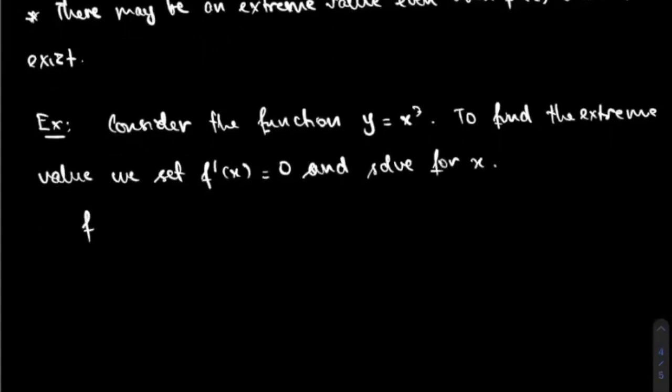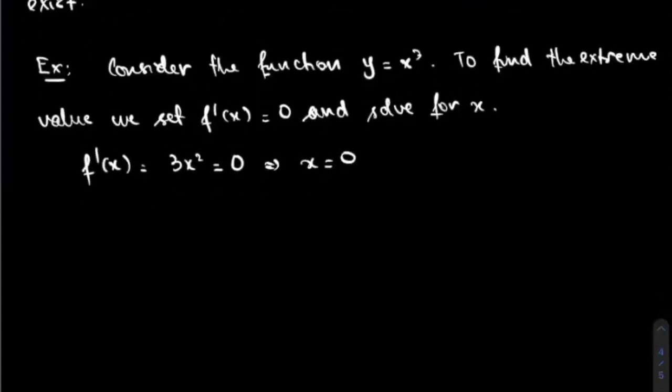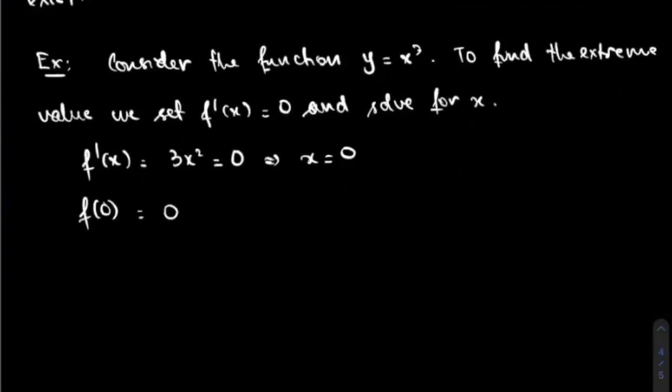Right. So f prime of x is equal to 3x squared. We set this equal to 0, and that gives you x equal to 0. And you could say that, okay, f prime of x is equal to 0 when x equal to 0. What about f of 0? So f of 0 is also equal to 0.